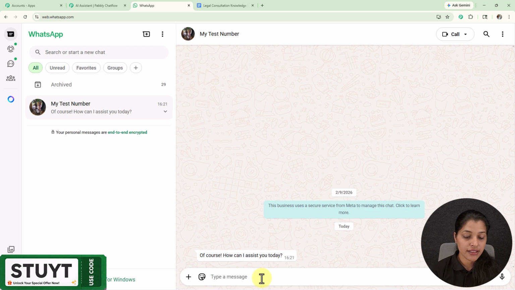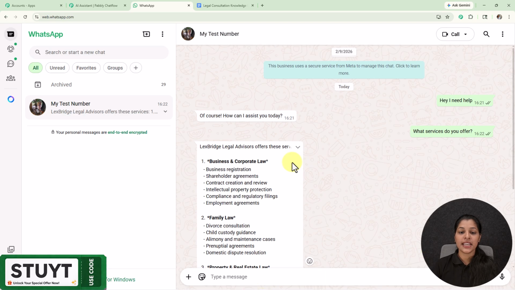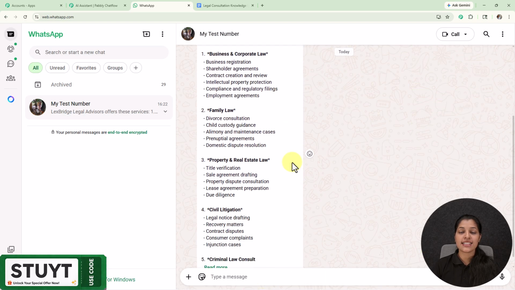Now let me enter another question, "What services do you offer?" So here I'm going to enter this message, and here you can see that my AI assistant is responding to me. So now you can see that the entire conversation is happening automatically, step by step, just like a human assistant chatting on your behalf. So no manual replies, no follow-ups, and no missed messages. And this is running completely on autopilot.